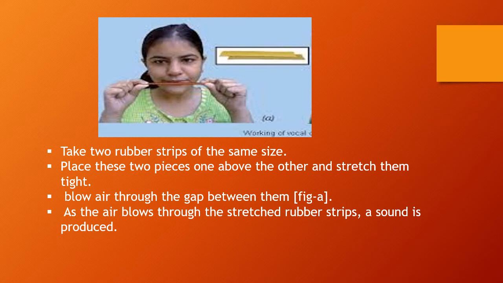As the air blows through the stretched rubber strips, a sound is produced. In the same way, our vocal cords, that means our voice box, also work. When the lungs force the air through the narrow slit, the vocal cords vibrate and produce the sound. It is very simple, children.